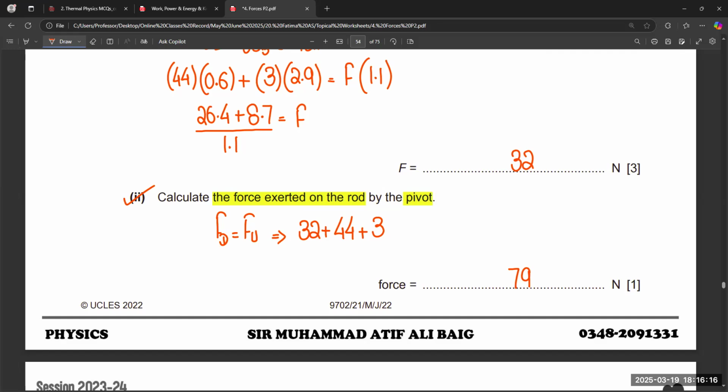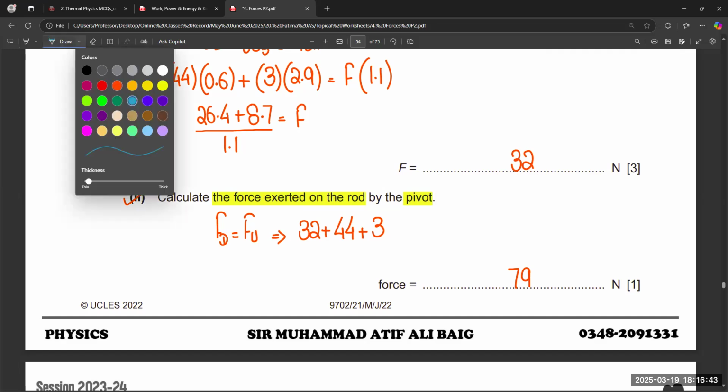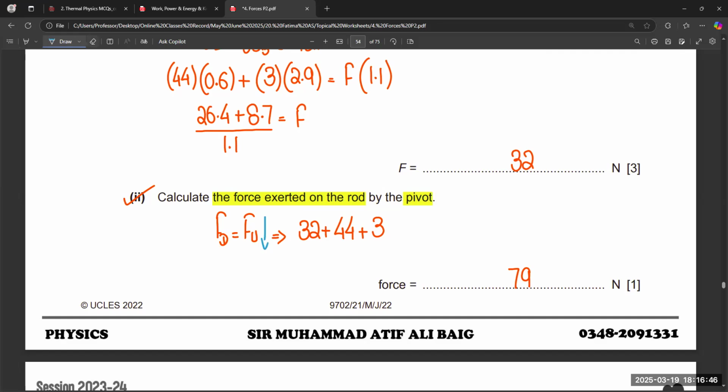Basically, if any upward force is also acting, we need to take it in the opposite direction. So we need to subtract it from all these downward forces, because the downward forces are in the same direction and the upward in the opposite. So we need to subtract to find the resultant force. What is the resultant force exerted by the pivot on the rod? Because all these forces are downward, all downward forces are equal to all upward forces basically.